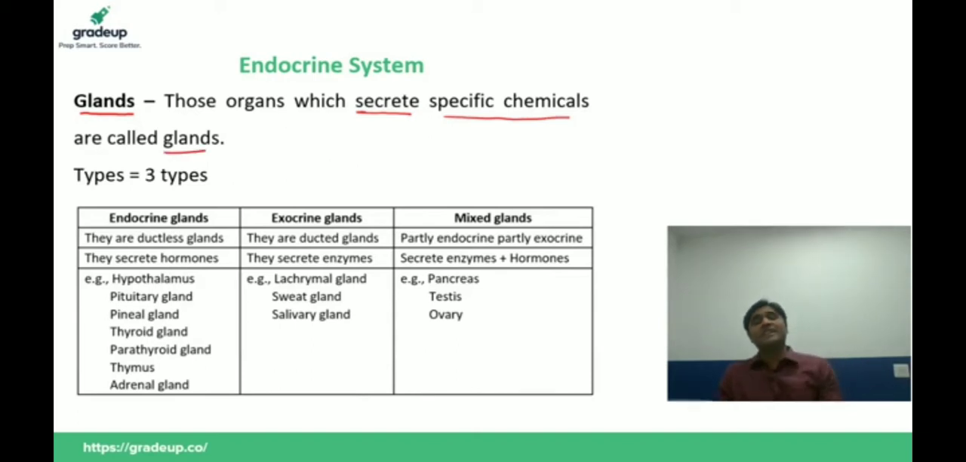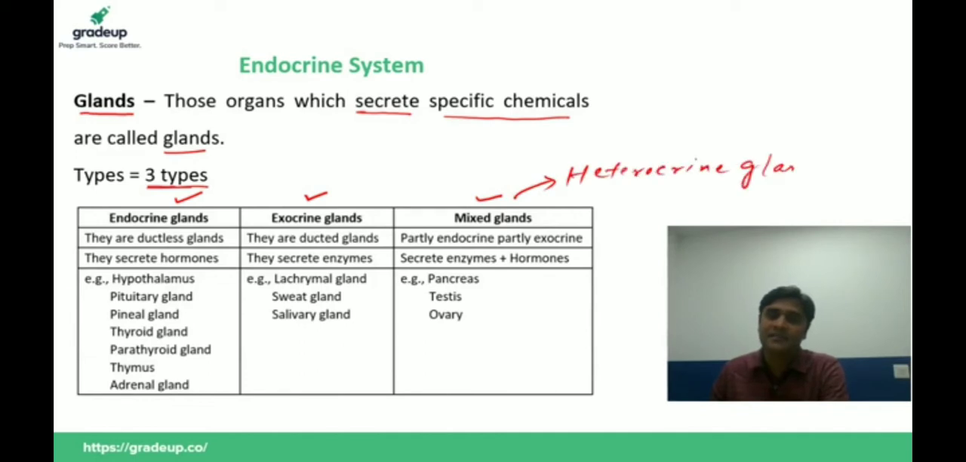And you all know that glands are of three types. Number one, endocrine glands. Number two, exocrine glands. And number three, mixed gland, which is also known as heterocrine glands. Now we will discuss the differences between endocrine, exocrine, and mixed gland. First of all, we will discuss the exocrine gland.